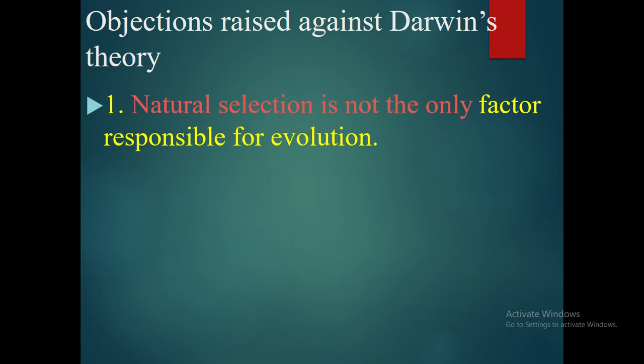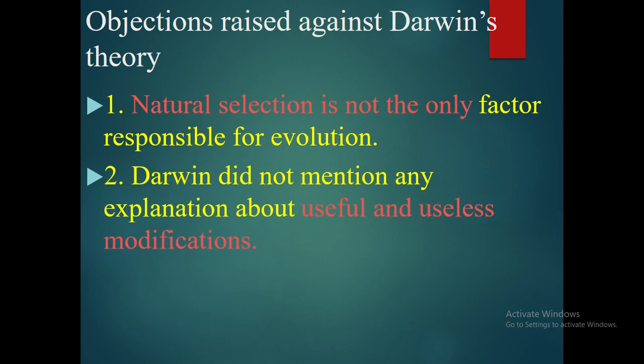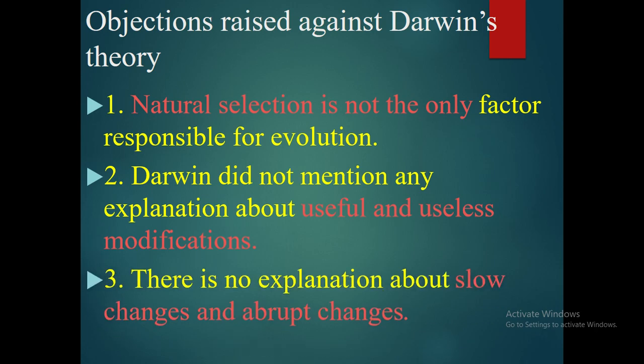The first objection is that natural selection is not the only factor responsible for evolution. Darwin says that evolution is happening only due to natural selection, but there are many other factors. Second, Darwin did not give any explanation about useful and useless modification. He did not say whether a modification that has occurred in evolution is useful or useless. And third, there is no explanation about slow and abrupt changes. He did not explain whether the evolution happened slowly or suddenly. So these are the three objections against his theory.